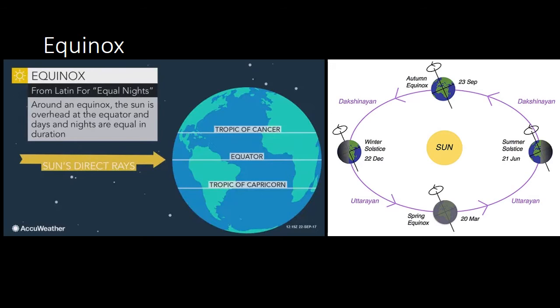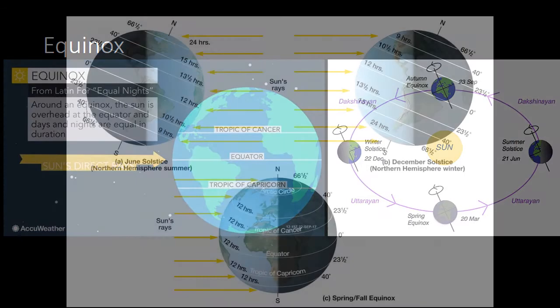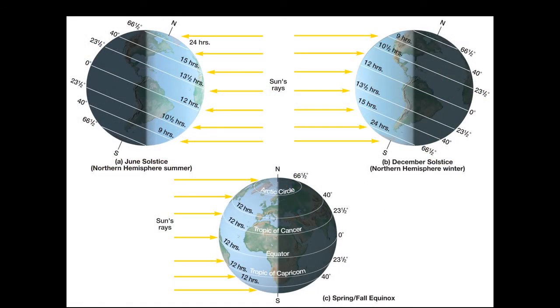So we know about winter solstice, the shortest day, summer solstice, the longest day, and the equinoxes, which happen twice a year because the sun rays fall directly on the equator. And in short, when the days and nights are equal due to the falling of sun rays directly on the equator, it is called equinox. So let's just revise this one last time.